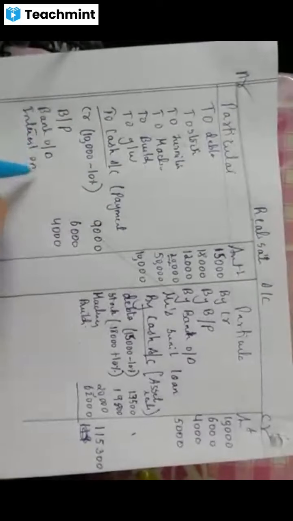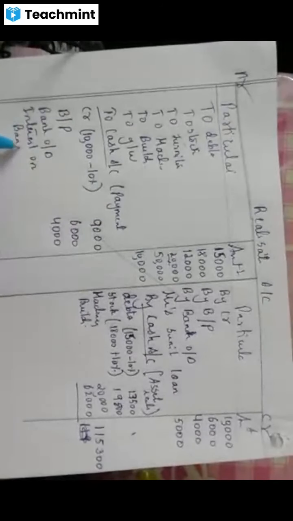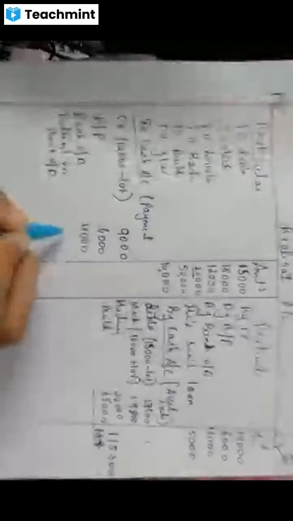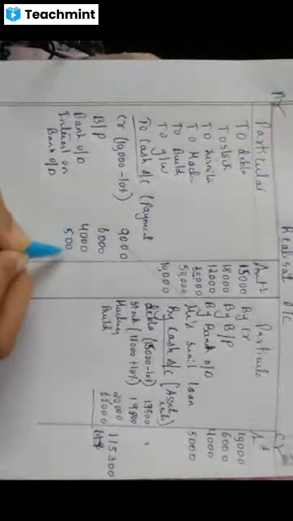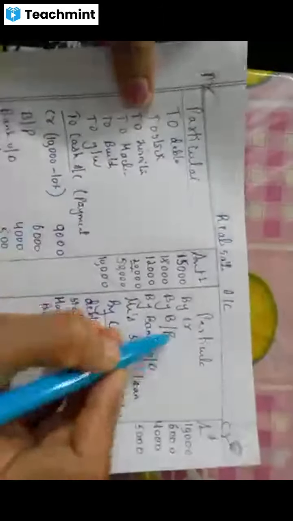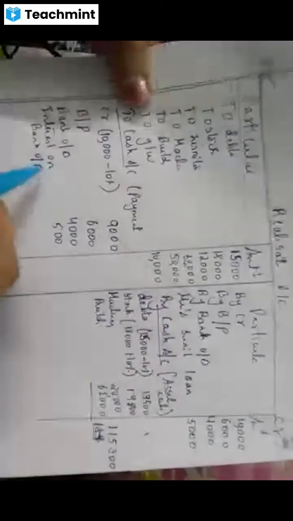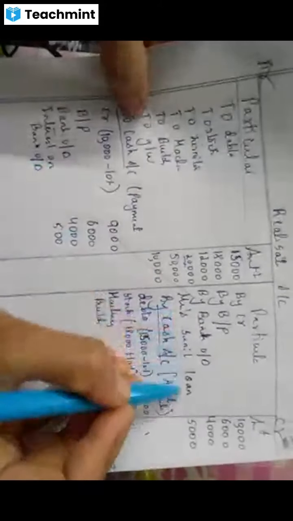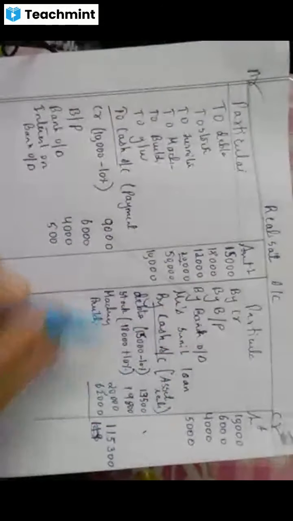Yes, interest on a bank OD. How much is it? 500. Correct? Yes. Anything else? Now, Mrs. Sunil's loan is there. See, creditors I have written, bills payable I have written, bank overdraft I have written. This one, interest, is given in the adjustment. But Mrs. Sunil's loan I am not writing. Why? Because it is taken over by Sunil. Sunil takes over the loan. That's why here it will not come.